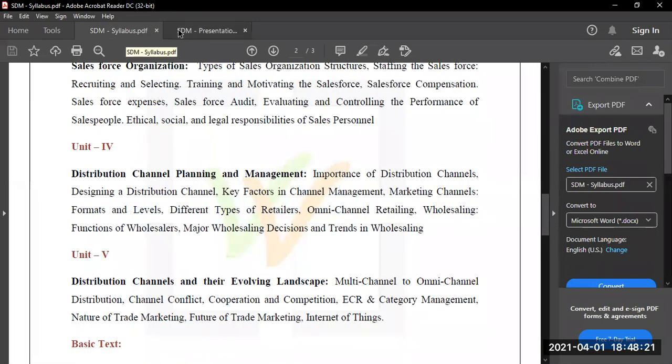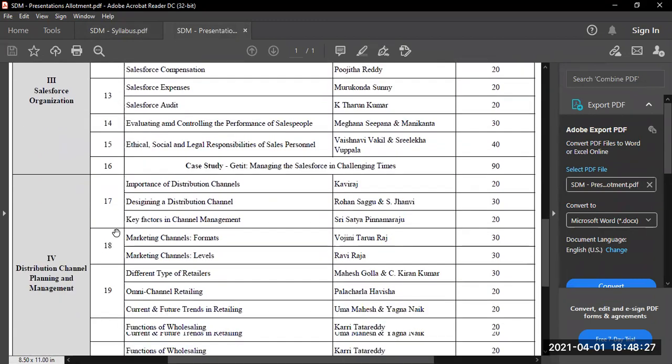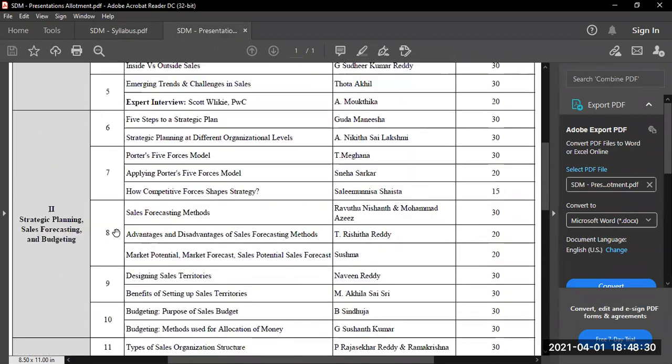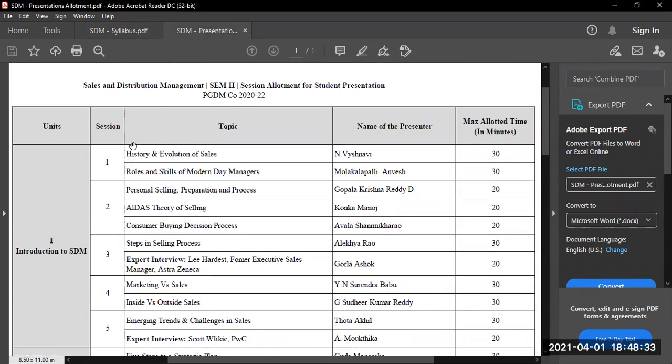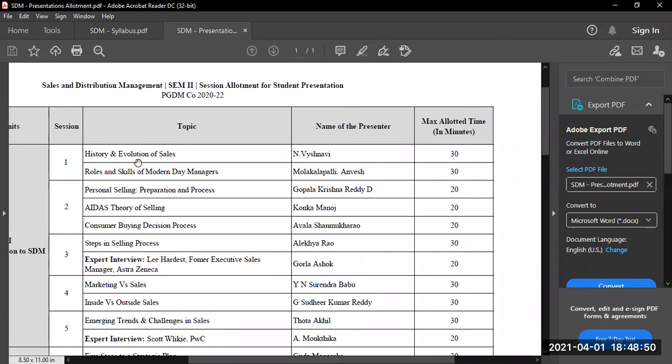In TLP you might have seen session 1, 2, 3, 4. Yes, sir. 25 sessions. So here, for example, in session number 1, I have decided 2 topics for the day. The first topic will be presented by Vaishnavi, and the second topic will be presented by Anvesh. Here we'll have 90 minutes for each session, and based on the importance and the scope of the topic, I have allotted maximum time for each student. So please convey the message that they should plan their presentation accordingly.